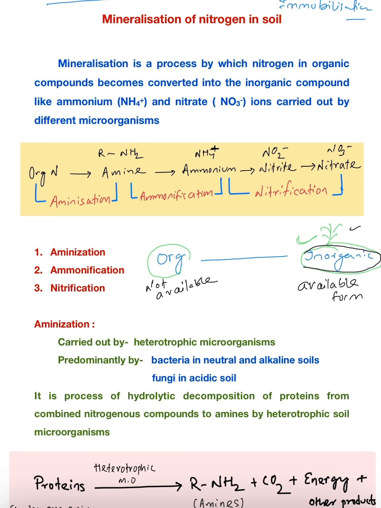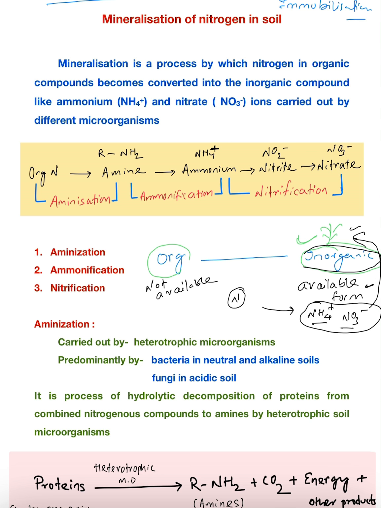Suppose I am saying nitrogen. If the element is nitrogen, I will see the inorganic part. Inorganic part means mostly ionic form, whether it may be NH4+, that is the ammonium ion, or NO3-, that is the nitrate ion. These are in inorganic form. So these ionic forms are available to the plant, hence these ions can be taken up by the plant.